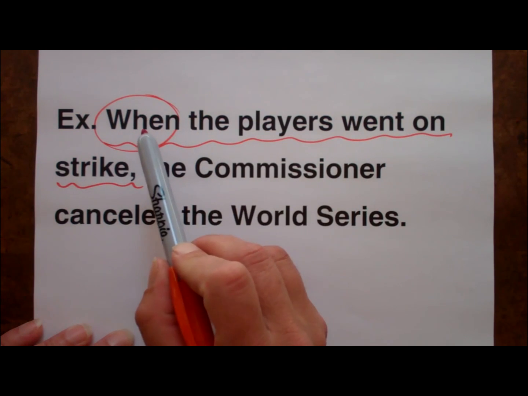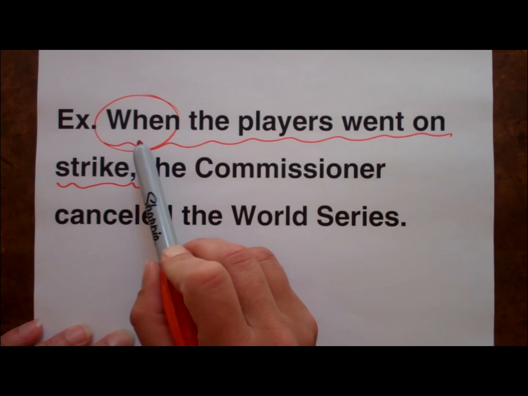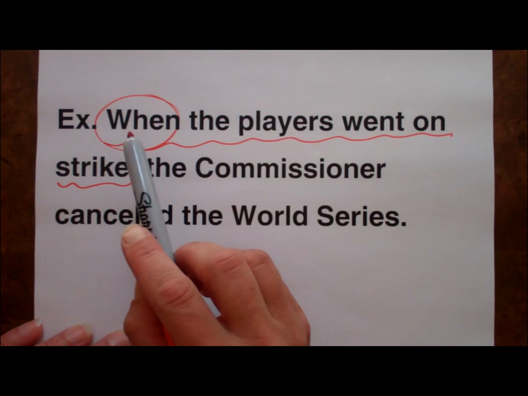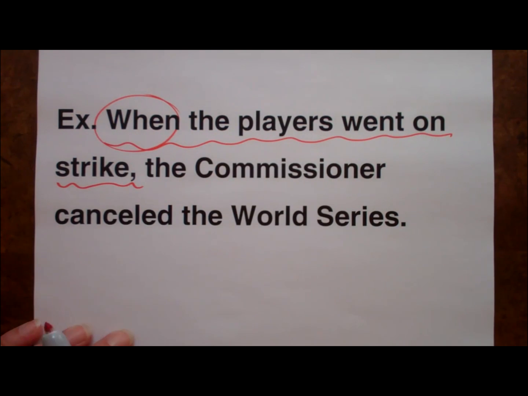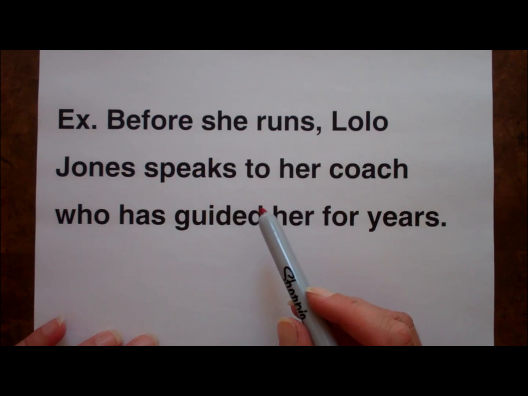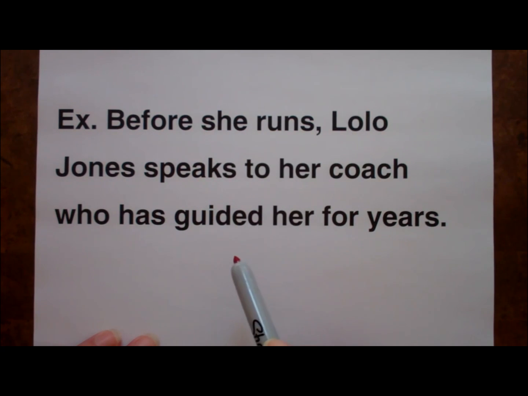Whatever clause is preceded by a subordinating conjunction, a relative pronoun, or a relative adverb is automatically the dependent or subordinate clause. One more. Before she runs, Lolo Jones speaks to her coach who has guided her for years.